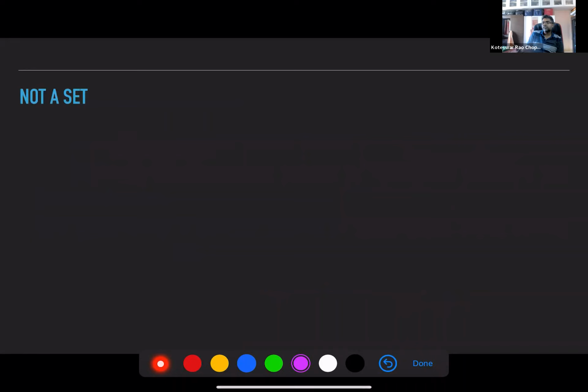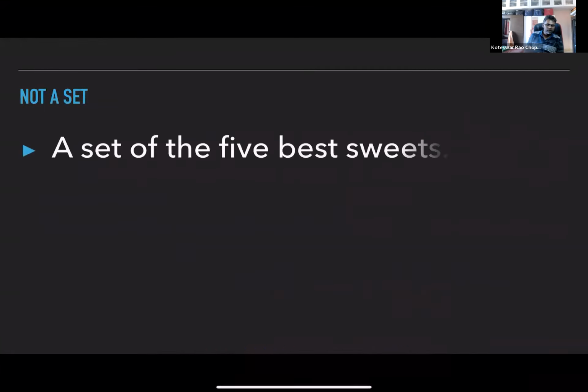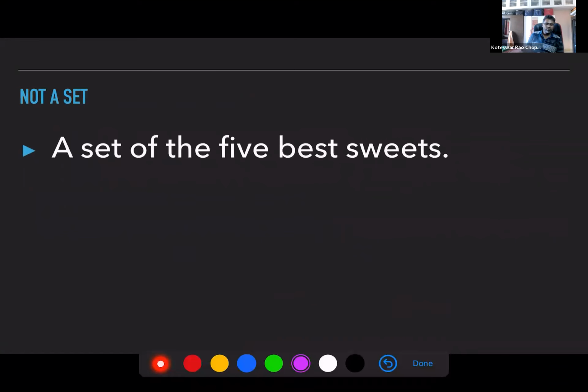Now, what is not a set? If you are not sure whether to place an object in a set or not, the definition is not very clear, then you cannot have a set. For example, if you say you want to make a set of 5 best sweets, is this a good criteria?